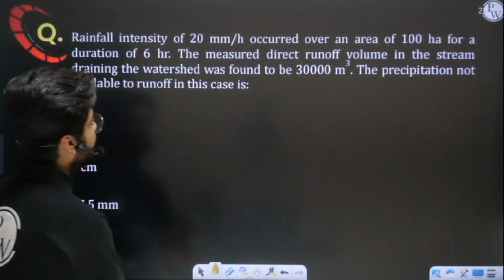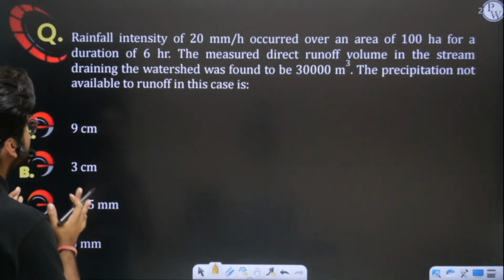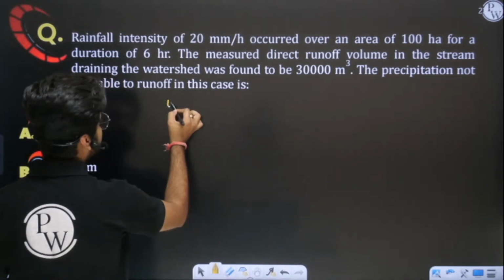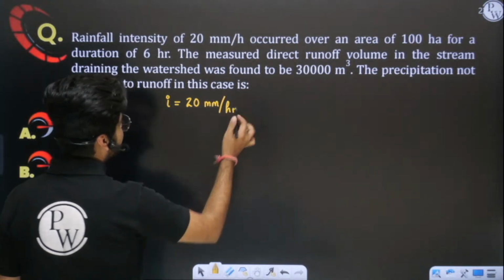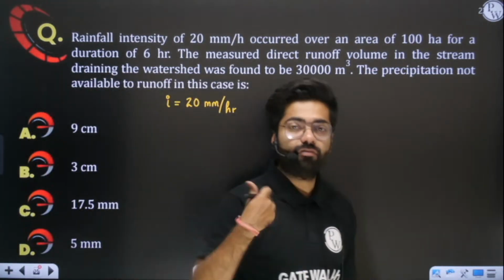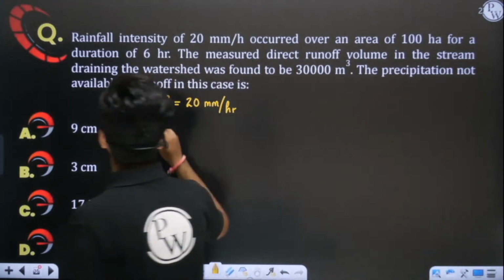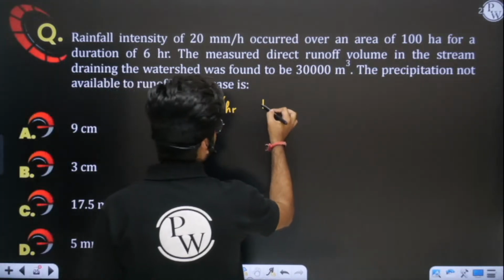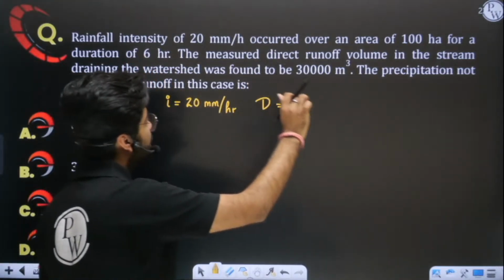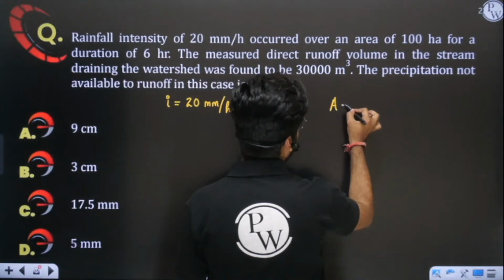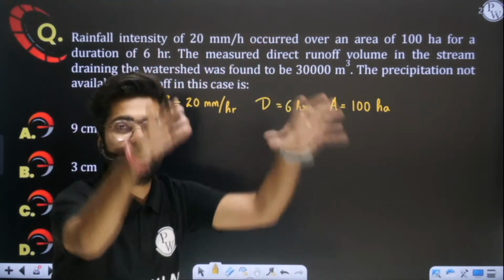Now, we have one more beautiful question here. In this question, it is saying the rainfall intensity is 20 mm per hour. That means in a single hour, how much depth of rainfall is happening in this area? 20 mm. This is given to us. And this is happening in a duration of 6 hours. So the duration of rainfall is 6 hours, that is also given to us. Then the area in which this is happening is 100 hectares. This much rainfall has fallen on this 100 hectare area.